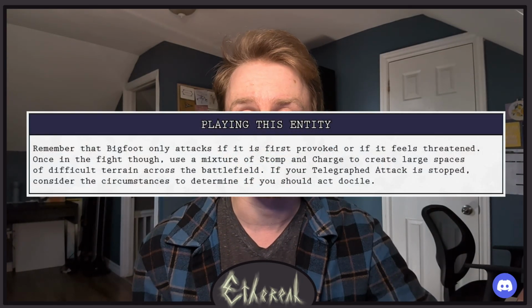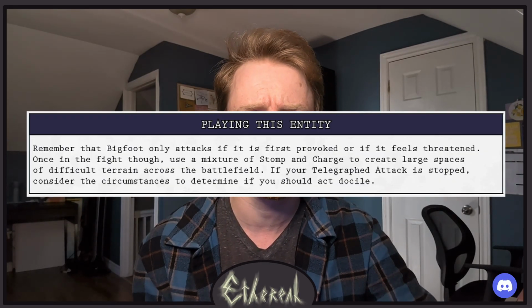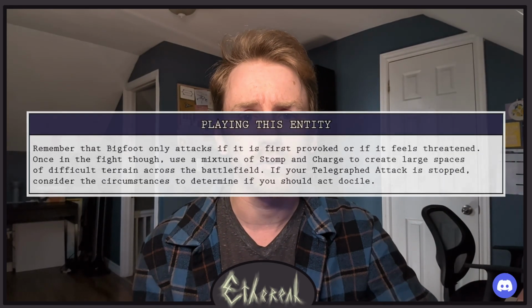And then we also have for each entity a small block at the end that gives some quick tips on how to play the entity effectively in combat, allowing most GMs to be able to pick it up and understand what the design and gameplay goals are with it.